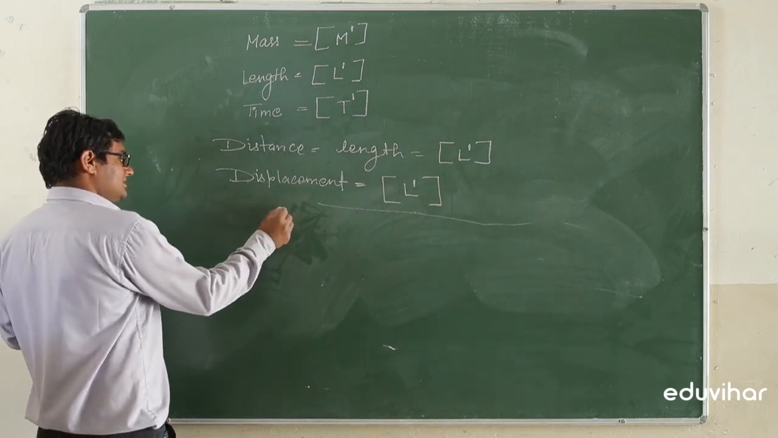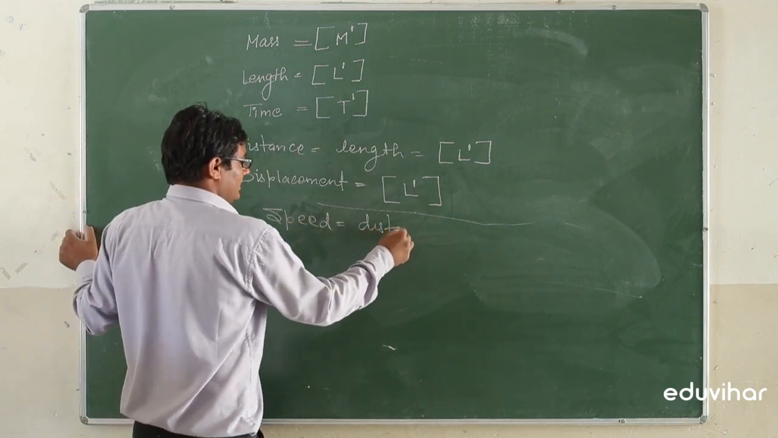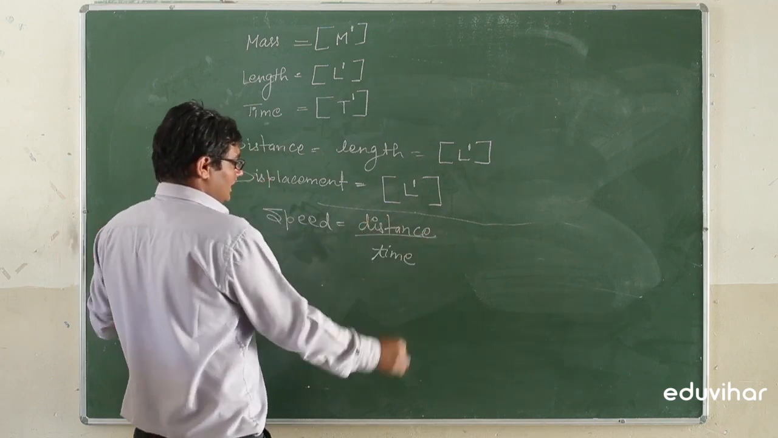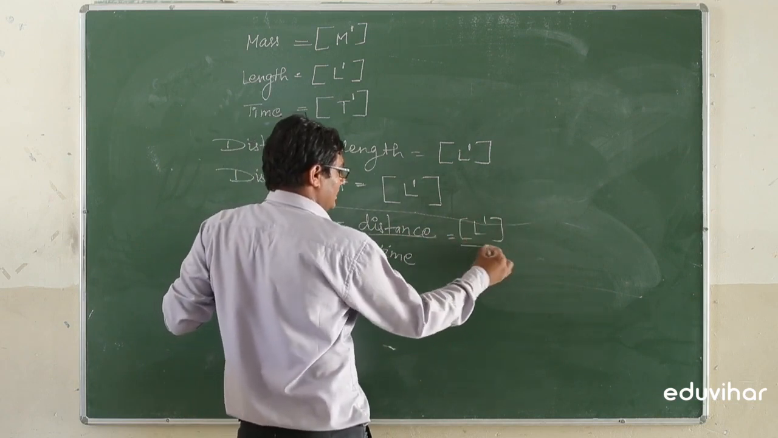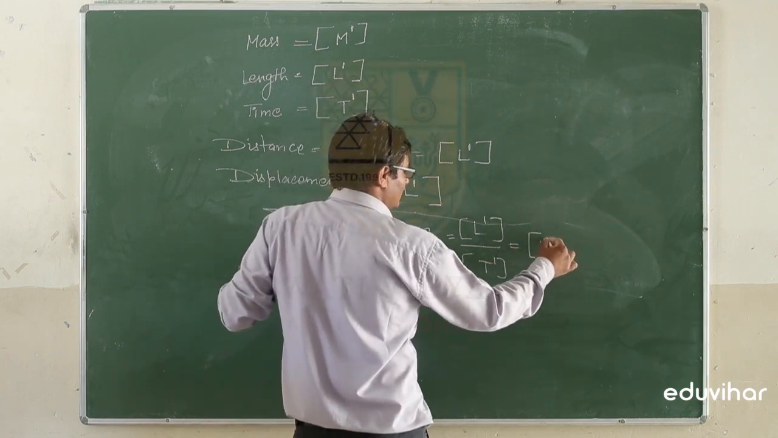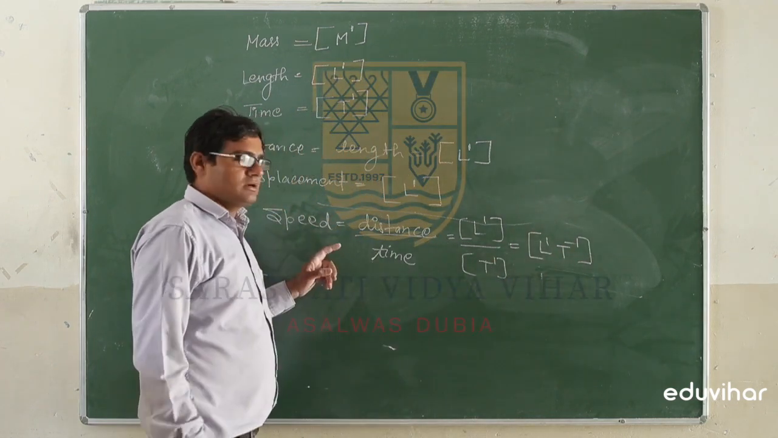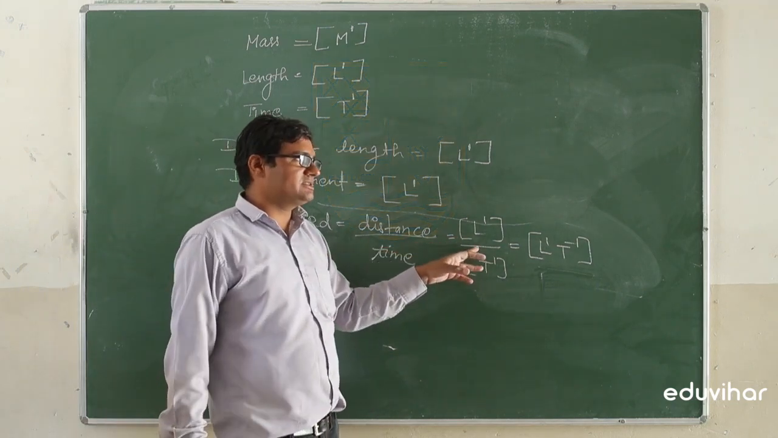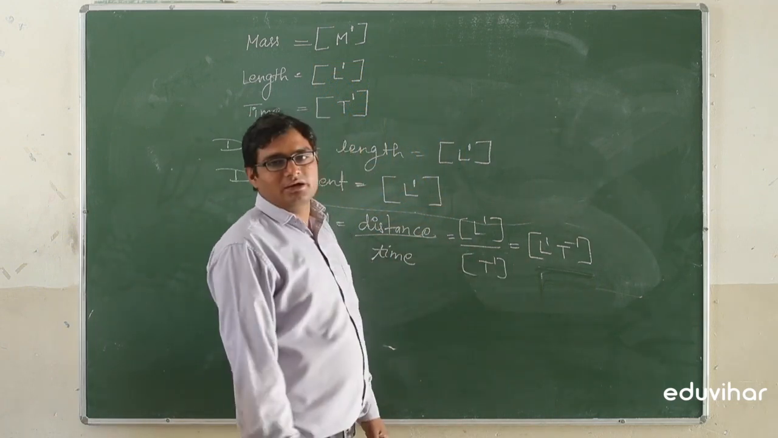If we find the dimensional formula for speed: speed is distance divided by time. Distance has the dimension L1, time has the dimension T1, so it can be written as L1 T minus 1. This is the dimensional formula for the speed.